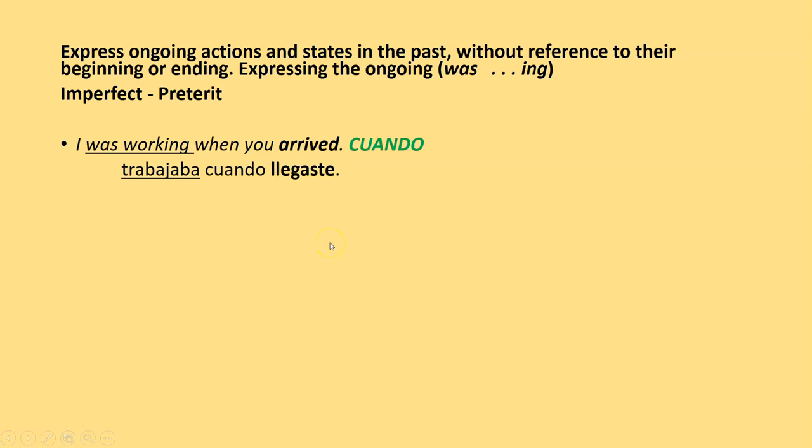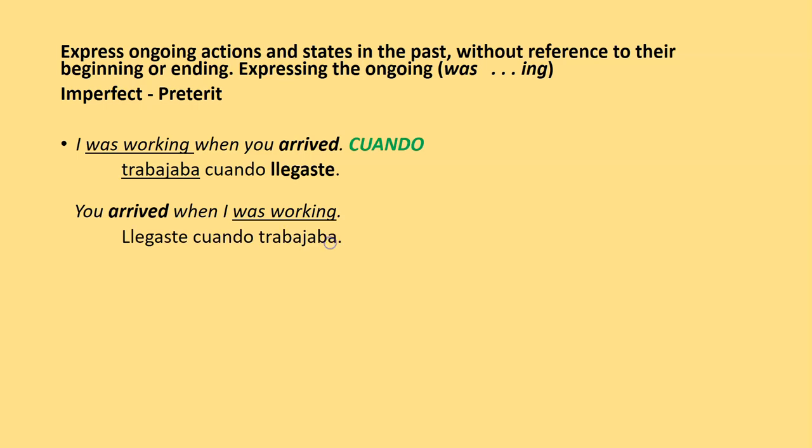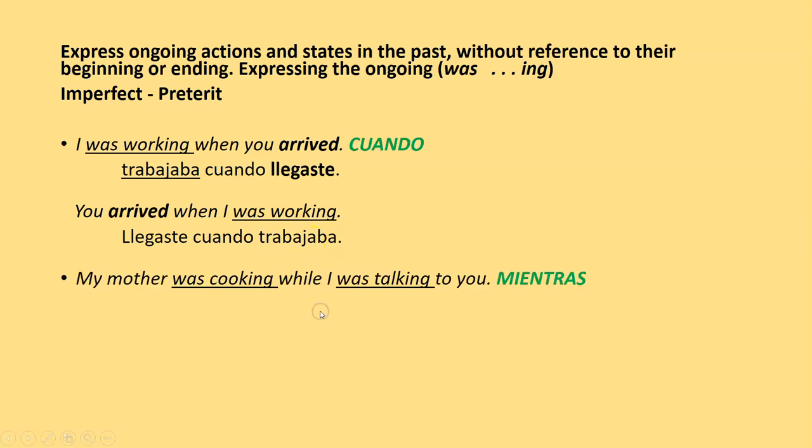We can reverse the order of this sentence and say, llegaste cuando trabajaba. Tú llegaste cuando yo trabajaba. See how this is in the preterit? You have the word cuando, and then you have the imperfect.